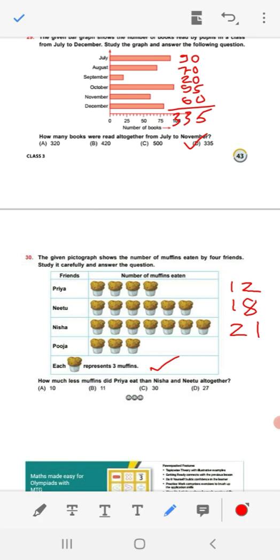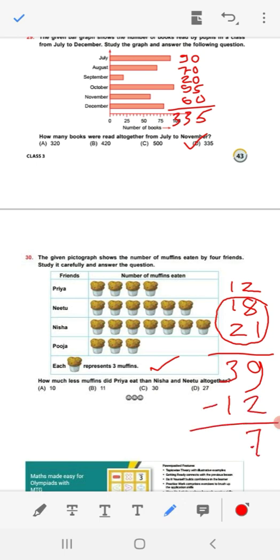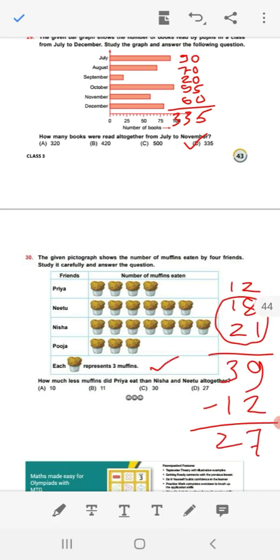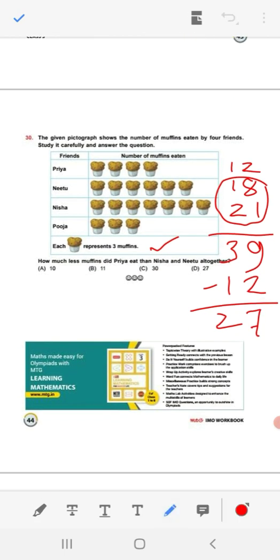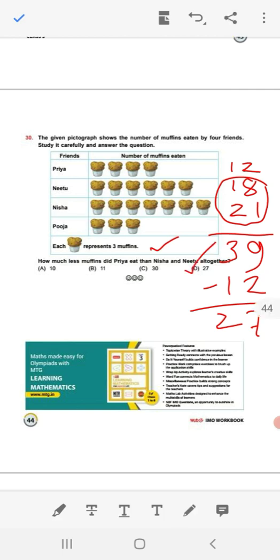So Nisa and Nitu, whatever they ate in total, that is 21 plus 18, we get 39. And Priya ate 12. So how much less is it? Subtracting we get 27. So here option D is correct. Okay.